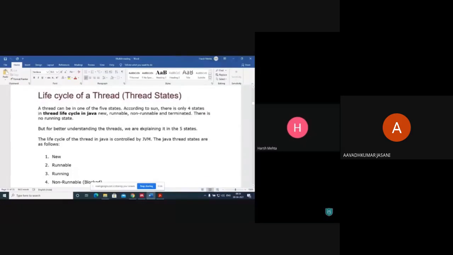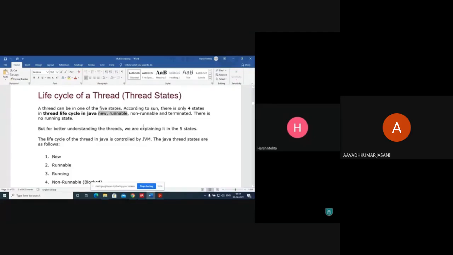Okay, first see the life cycle of a thread. A thread can be in one of 5 states. According to Sun Microsystems, the people who developed multi-threading, there are only 4 states in the thread life cycle: new, runnable, non-runnable, and terminated.